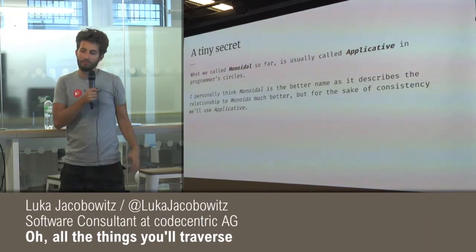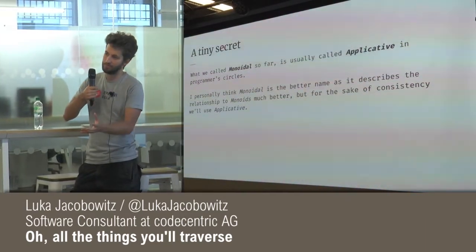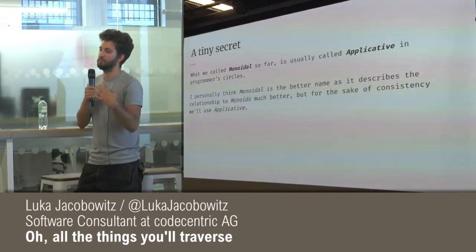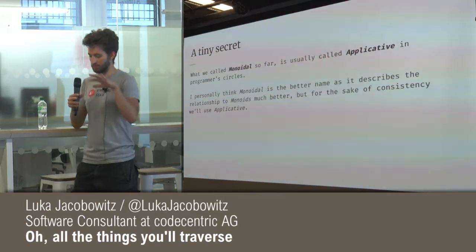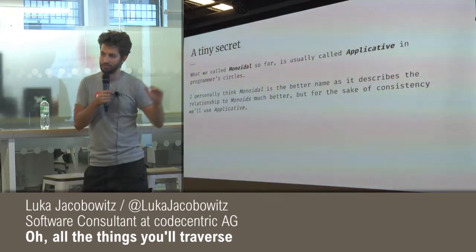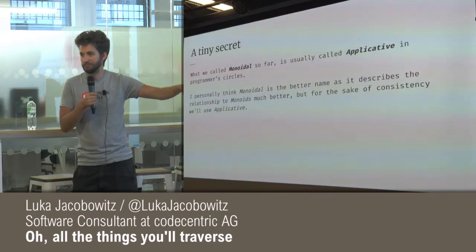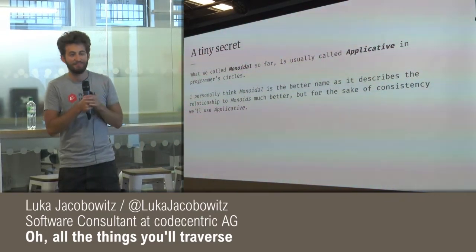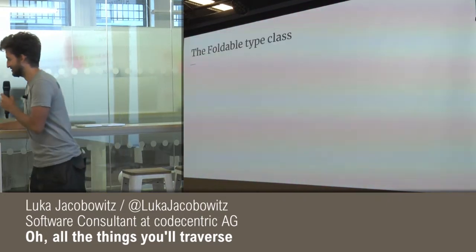I think monoidal is cooler because it basically says that this is like a monoid but in a functor. But because I don't want to confuse you when you go onto the internet, and you don't find anything, I'm just going to be using applicative from now on. So whenever I say applicative, just think back to monoidal. I'm sorry to have to do this, but I wanted to make a good transition. I hope it worked somewhat.